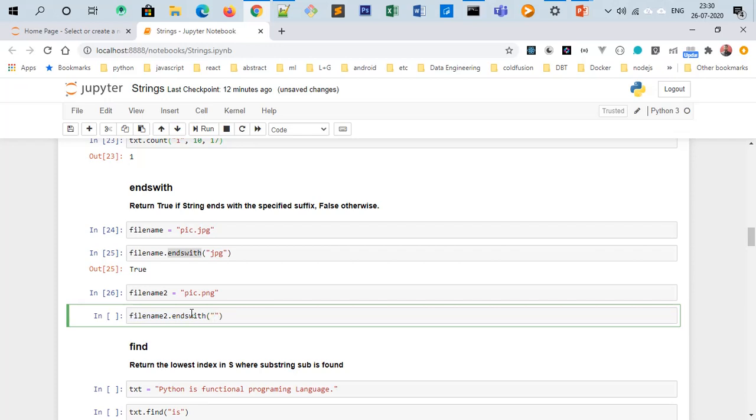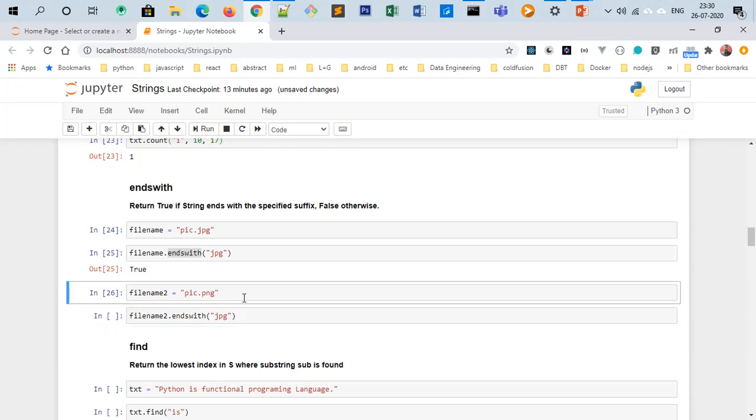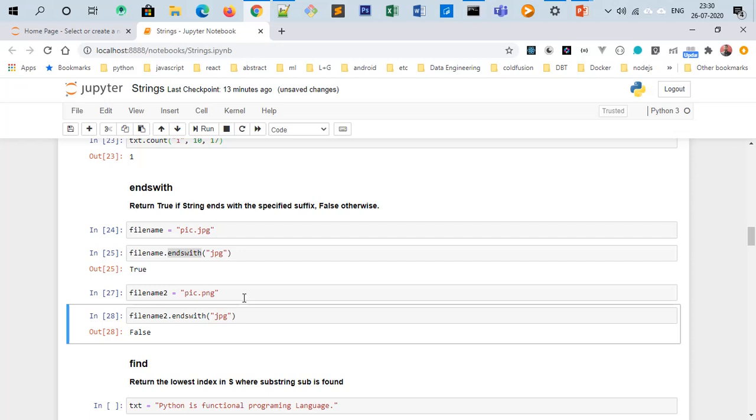This time we will search again for jpg, but as you know the file name ends with .png, so it will return False. Yeah, that's it.